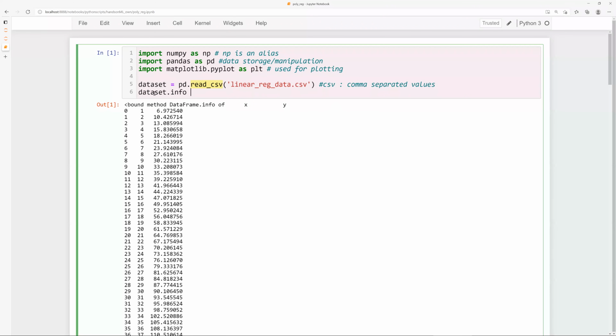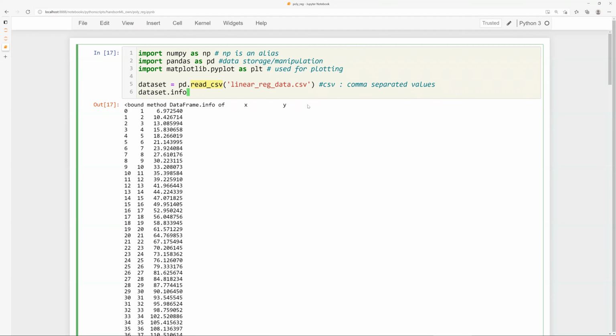If you call something like dataset.info, if it has an output, it is going to show that output to you. So if I run this, it shows the output of this particular function call. Whatever the value corresponding to that is, it is going to get printed out.